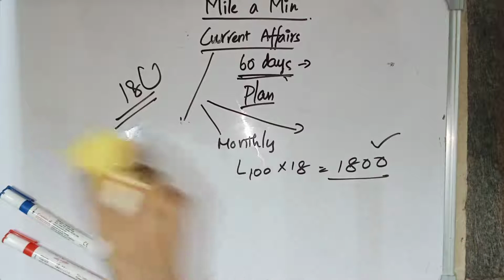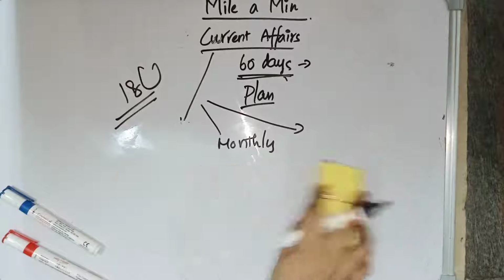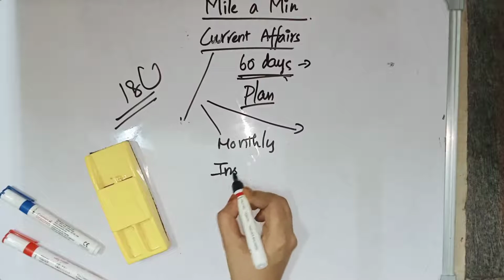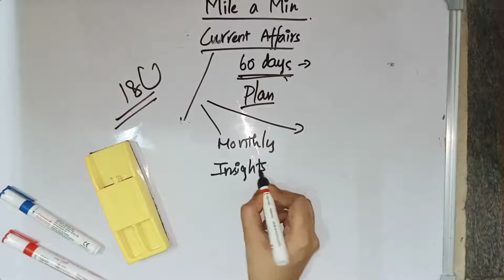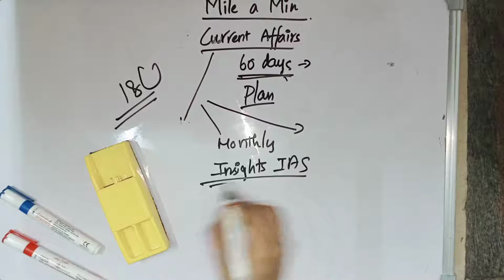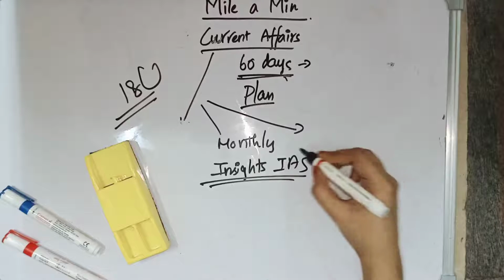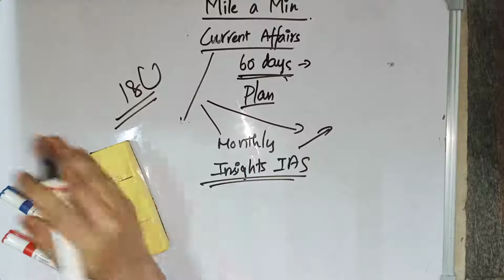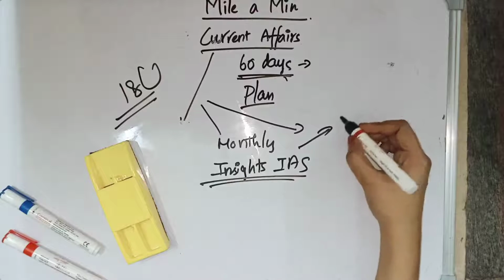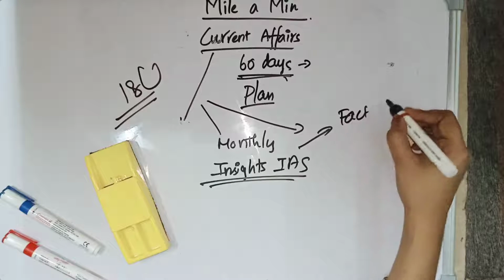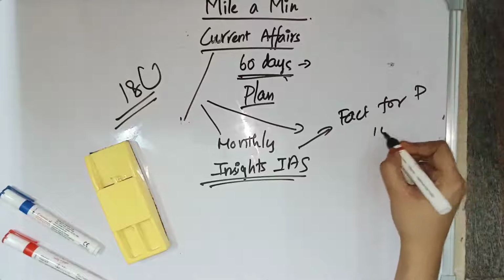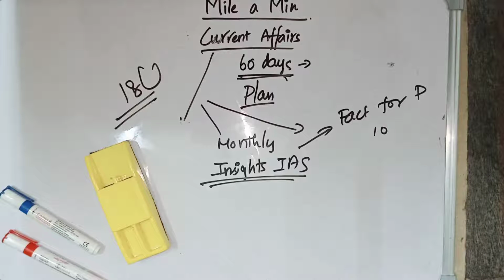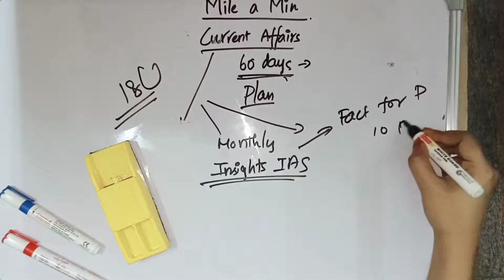So what you can do is rely on the monthly current affairs of Insights IAS. Insights IAS releases a monthly compilation, and in this compilation, they have a topic called Fact for Prelims. Fact for Prelims will be the last topic in their monthly current affairs. It will be around 10 to 15 pages. Read those 10 pages again and again.